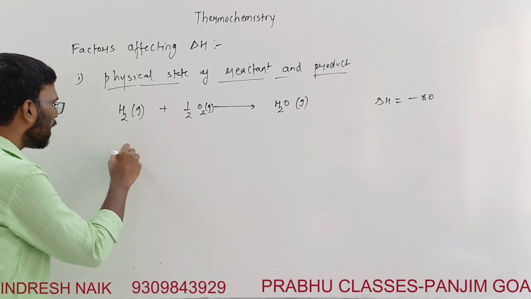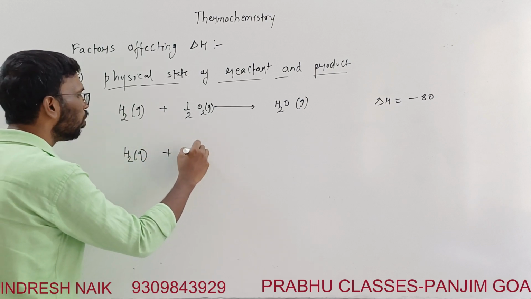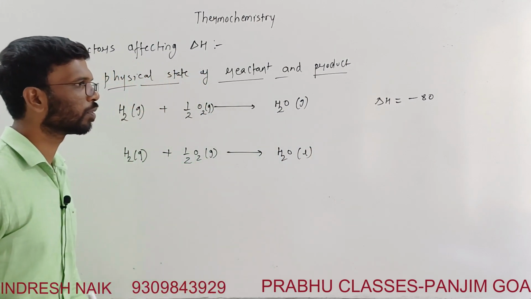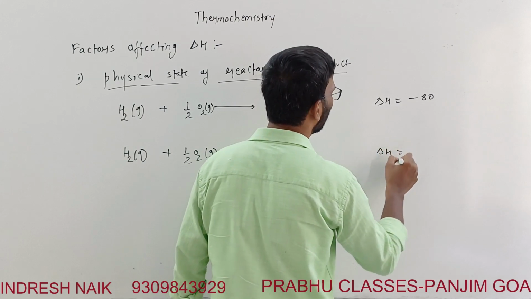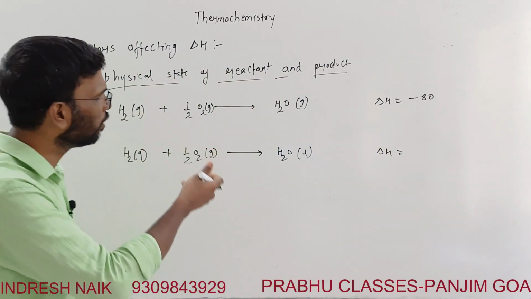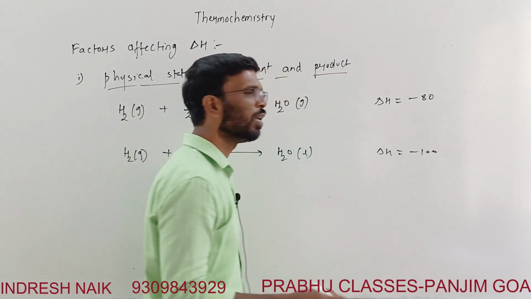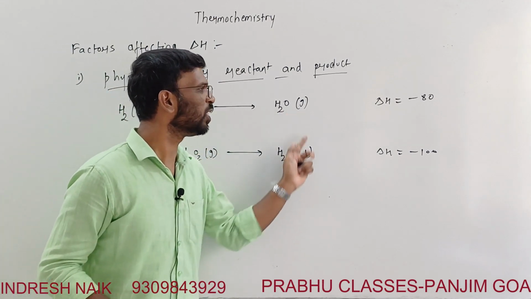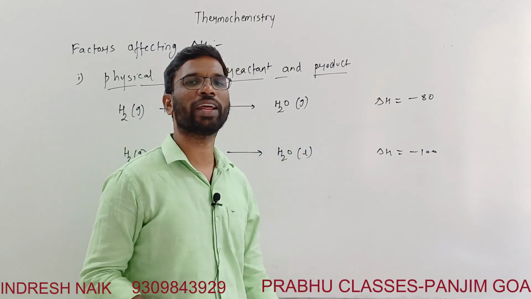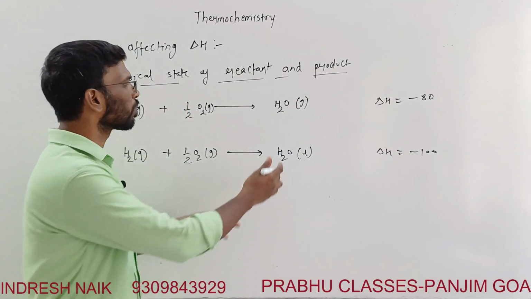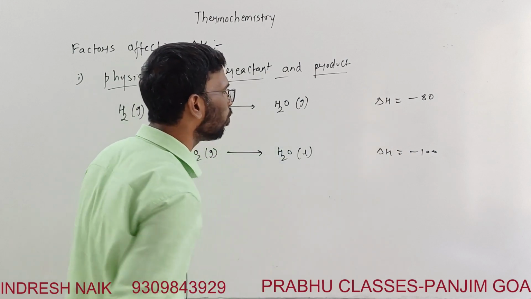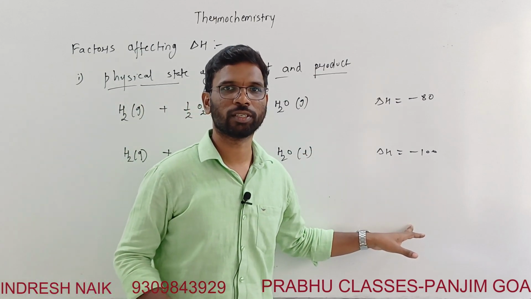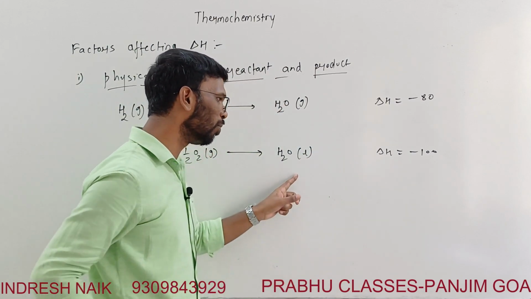Now, the same hydrogen gas and half mole of O2 gas is getting converted to H2O liquid. Over here delta H we will consider a little higher in magnitude. I'll explain the reason. Let's consider this to be minus 100. See, the reaction is the same, the product is also the same, but only the physical state differs. Here you are getting a gas, here you are getting a liquid. So the enthalpy changes for both reactions are different. In which case is more energy released? It is this reaction where more energy is released.